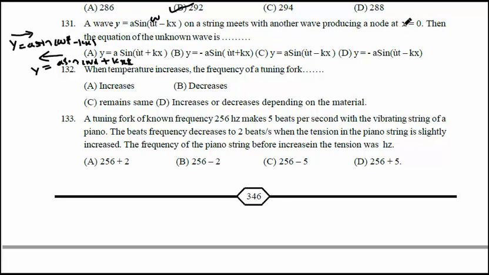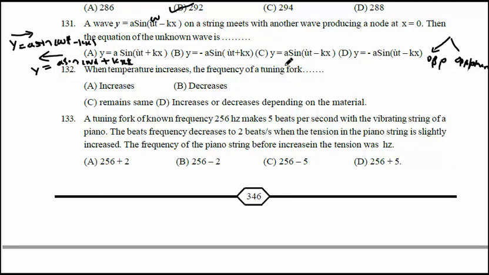For that, the wave should have two properties: the wave should travel opposite, and it should have opposite phase. For opposite phase it should have a negative sign.